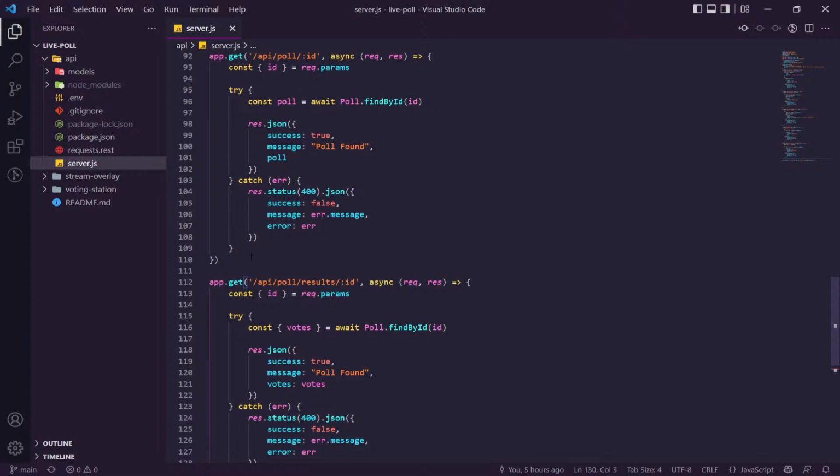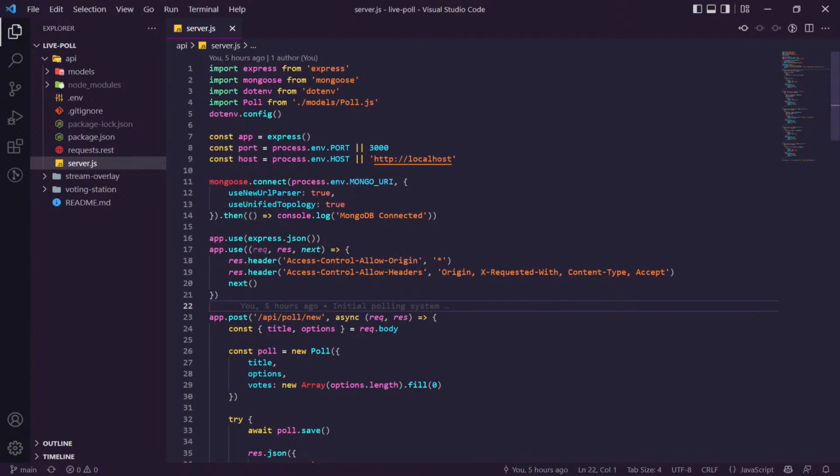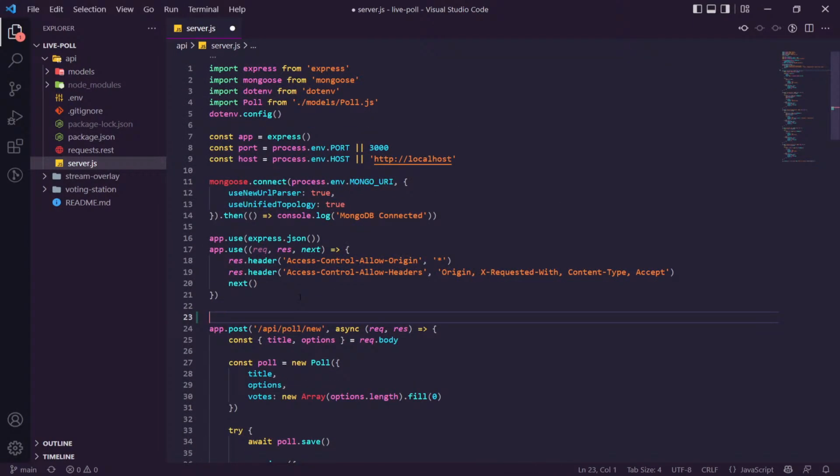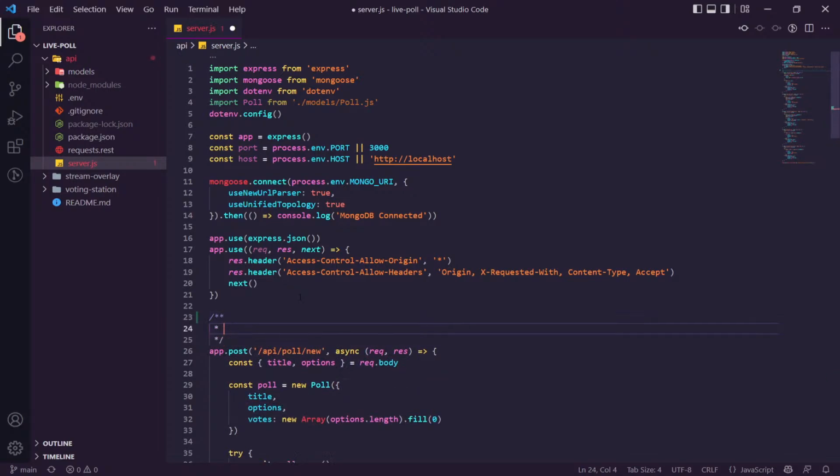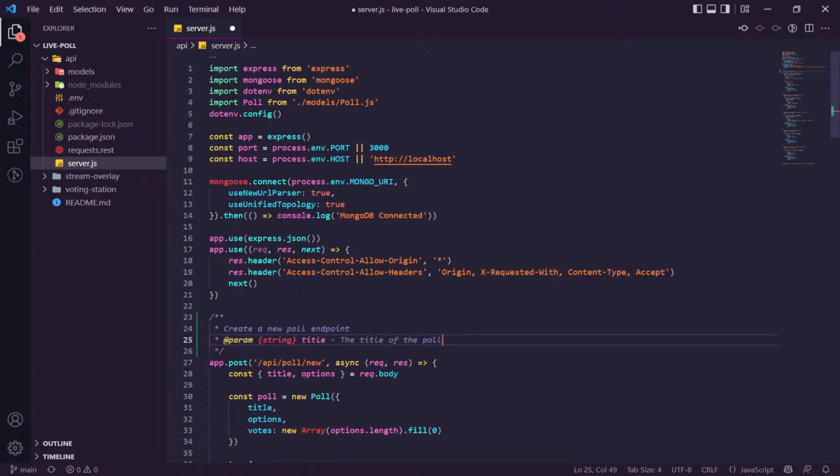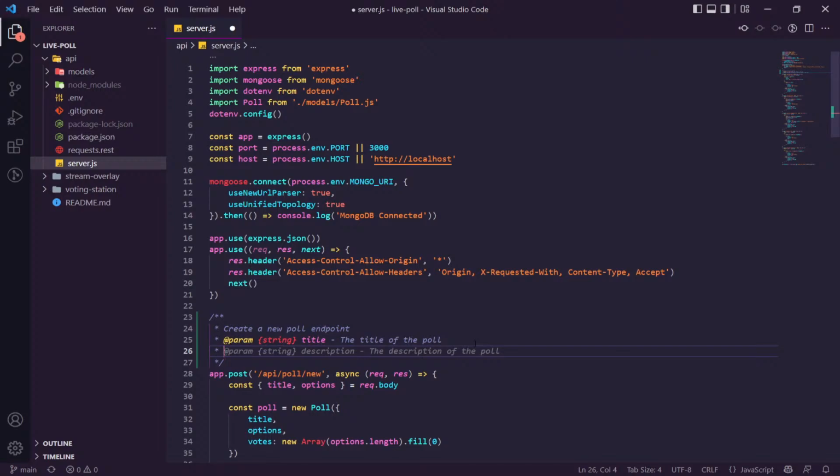Anyway, so we need endpoints. We also need to name these endpoints. Look here, let's give this a quick naming thing. Let's say this is the create a new poll endpoint. A param is a string, title, the title of the poll. Another param is, no, there is no description.